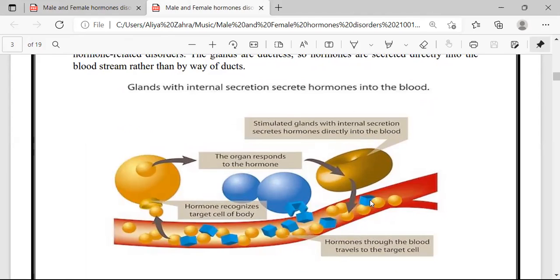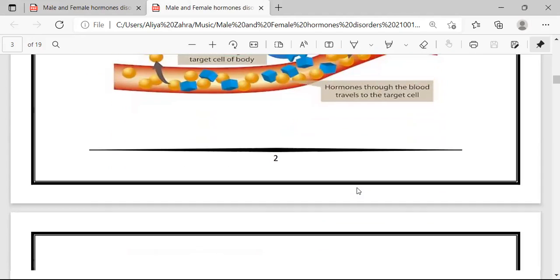Here the hormones are secreted into blood, and through blood they travel to the target cell where they are needed. The hormones recognize the target cell of the body, and from there the organ responds to these hormones. That's the way of traveling of hormone in the bloodstream.